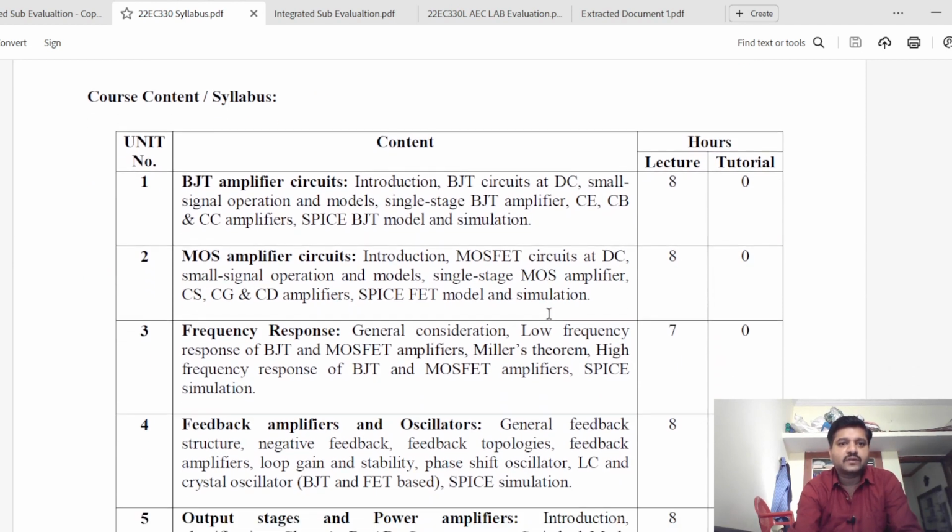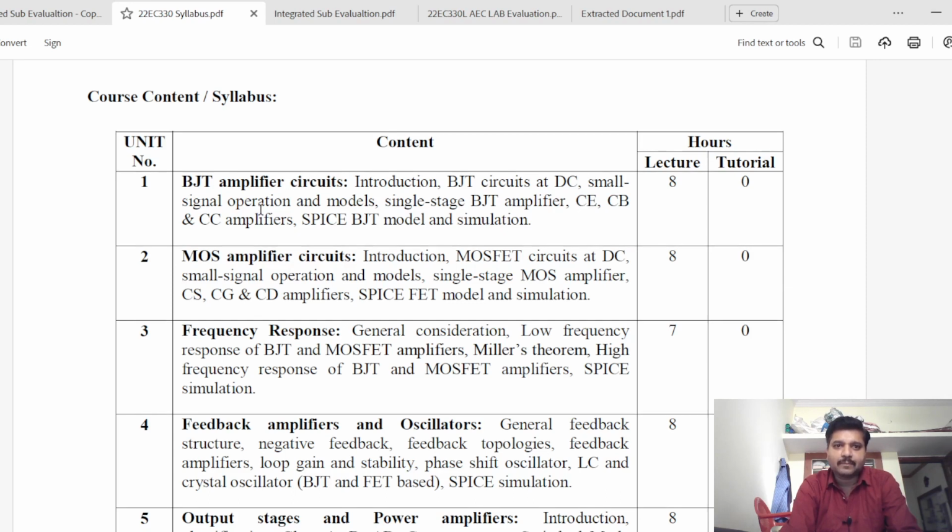The content of the syllabus includes 5 units, constituting a total of 39 hours for the entire semester. In the first unit we will be discussing BJT amplifier circuits. You are going to study the DC analysis and AC analysis of the BJT circuit as an amplifier in 3 different configurations: common emitter, common base and common collector.